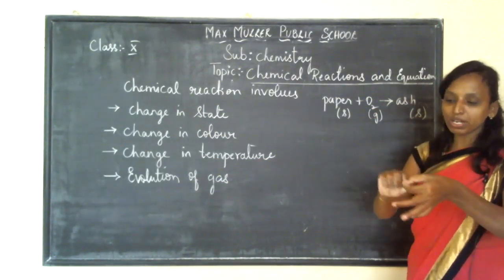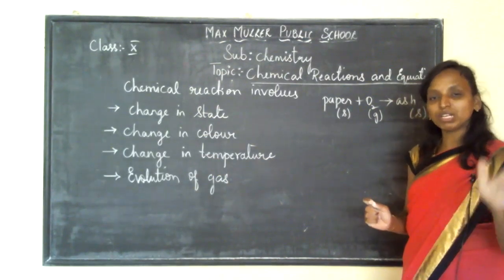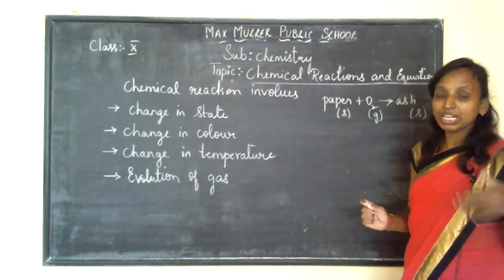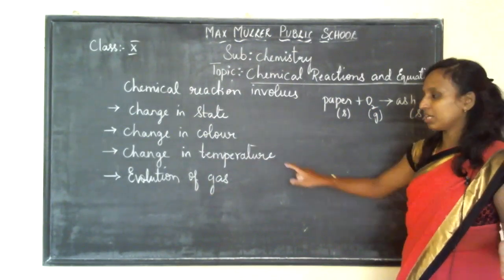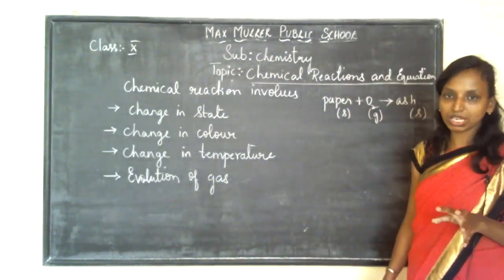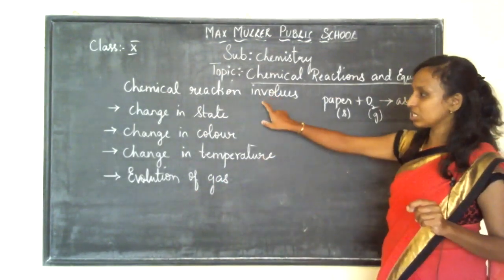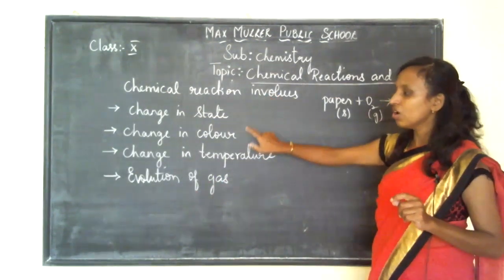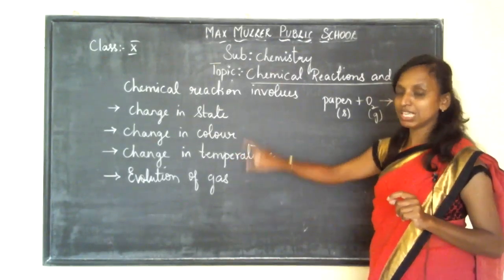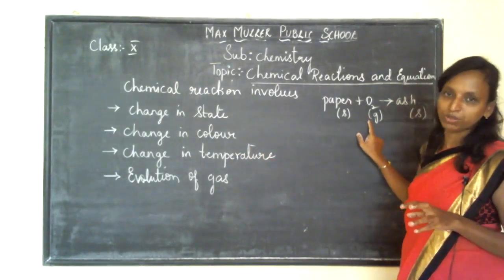If I had completely torn it, at that point the paper would remain as paper itself, because there is no temperature applied there. It required some changes over there. That's all. Then there is evolution of gas. Evolution of gas can also take place in a chemical reaction. So this is what a chemical reaction involves, whether it is change in state, change in color, change in temperature, or evolution of gas. Any two or three will take place in a chemical reaction, as I told you.